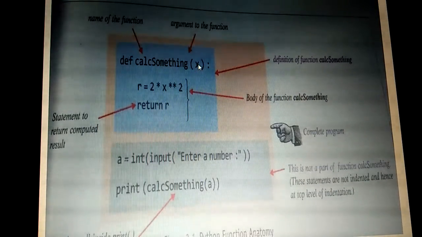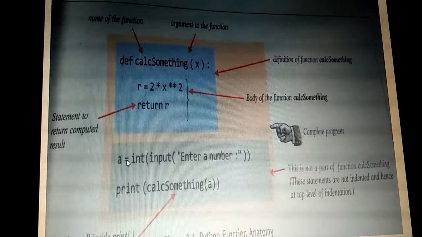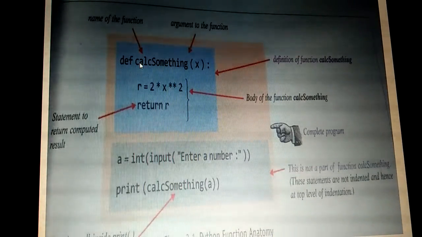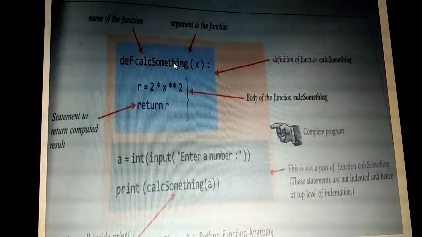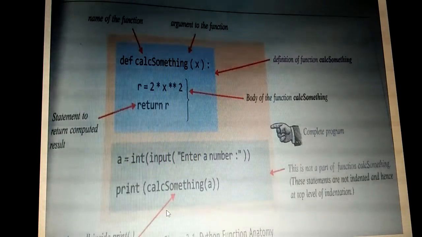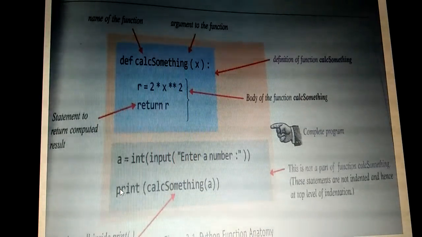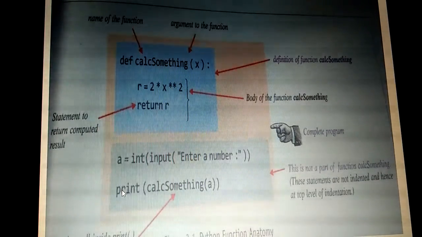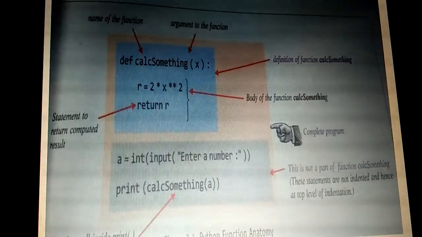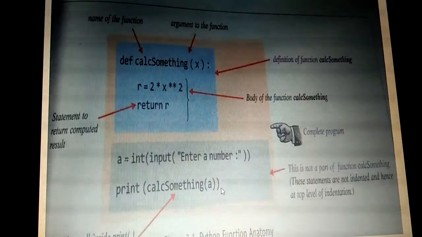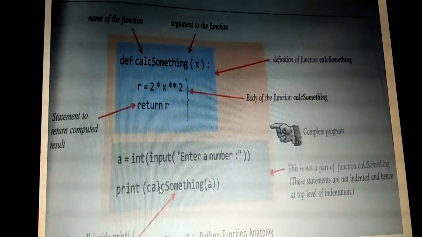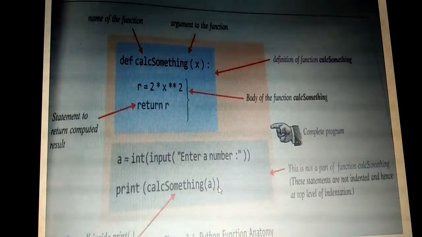Whatever variable we use in the function, the same variable we need not use in the main program. This is the subprogram and this is the main program. That's why it is called a subprogram or function. From the main program we are going to call that function. Calc something is going to be called inside the print statement, inside another statement. So function call inside print. Print is a function. Inside this we are passing this call. We are making a call to the function calc something of a, because it has one single argument.